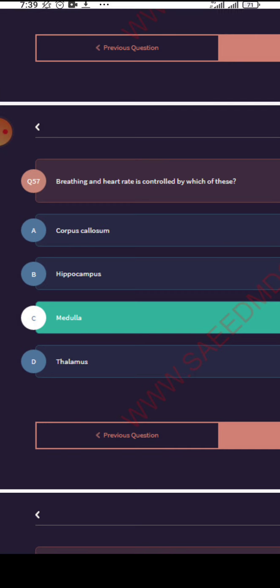Breathing and heart rate are controlled by which of these? Breathing and heart rate is controlled by the medulla.